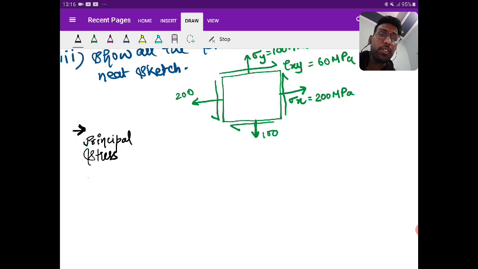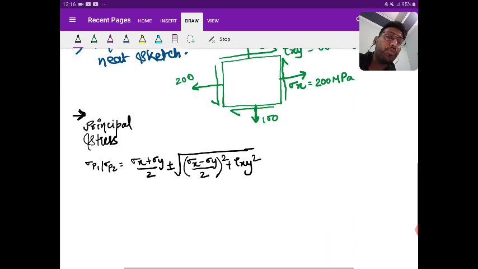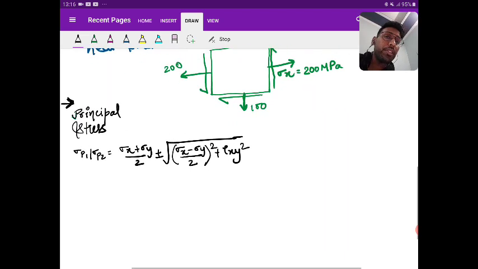That is, sigma P1, P2 is equal to (sigma x plus sigma y) by 2 plus minus root over ((sigma x minus sigma y) by 2) whole square plus tau xy whole square. So find sigma P1, P2 from this formula.